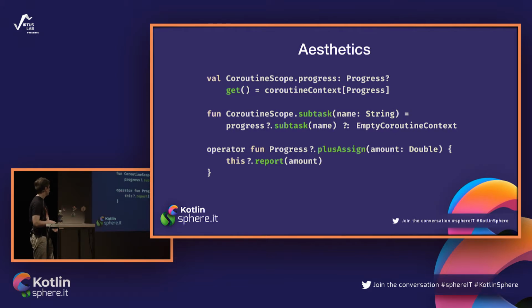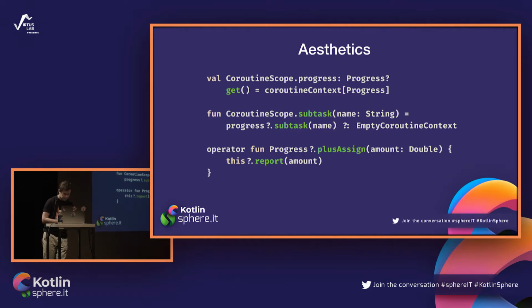So here we have to handle these nulls and do stuff like a do-nothing context, modify-nothing context when there is no progress, or for example report but not actually report any progress because there is no progress monitor you can report to.